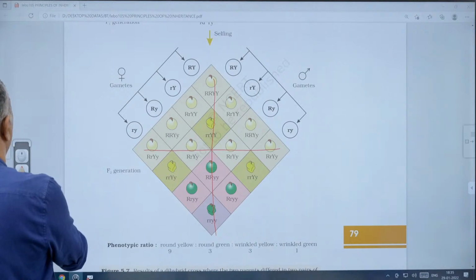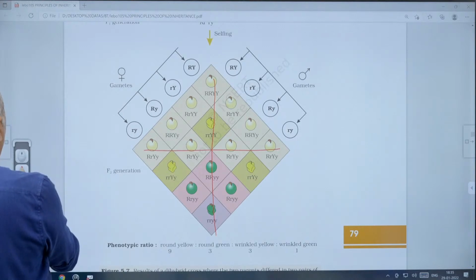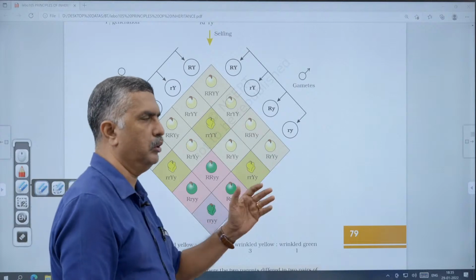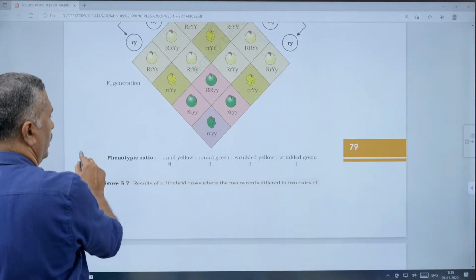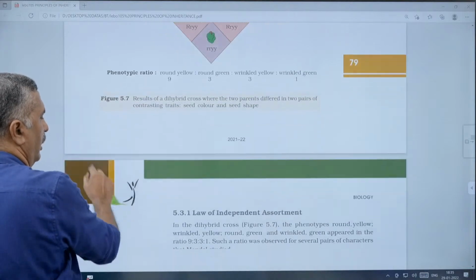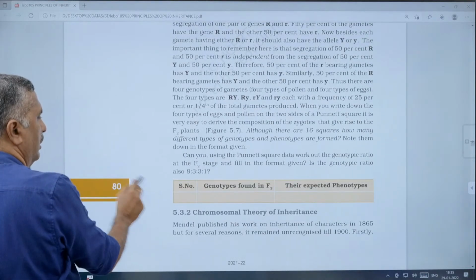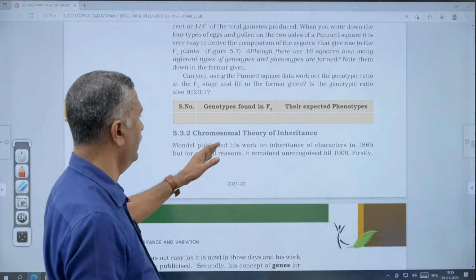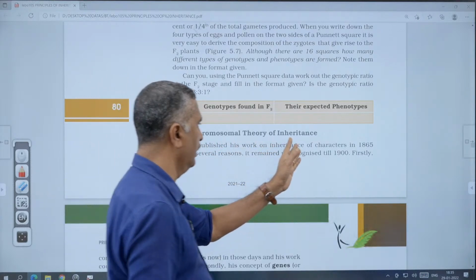Almost time is over. Then next class we continue with this chromosomal basis, that is called the chromosomal theory. It is connected with the chromosome theory. These are based on the genetic basis, or the genic level. All this genic level we have covered. From the next class onwards, we have to go through this chromosomal basis, or chromosomal theory of inheritance, which you already studied in this chapter.